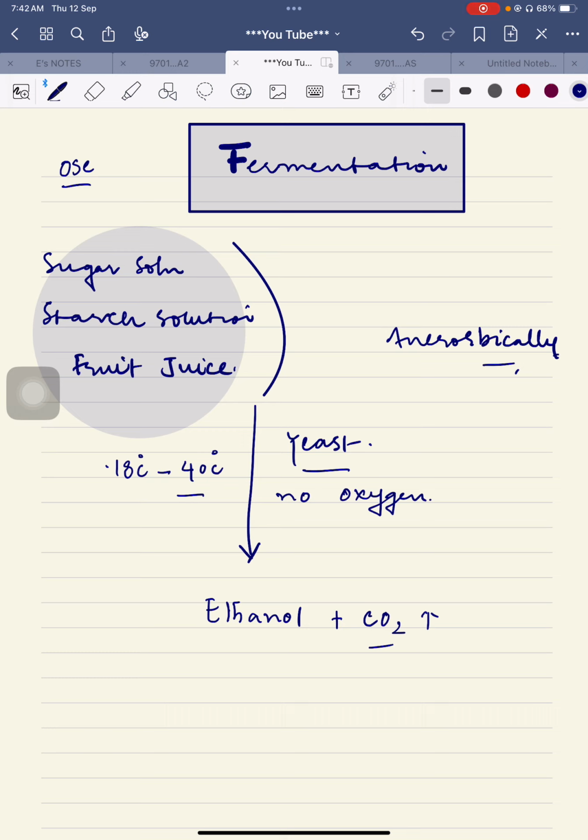Now the examiner is asking in a question paper how a student will know, if the student is preparing ethanol by this method, that the ethanol production has started. The point is that when carbon dioxide is produced, it will release bubbles of carbon dioxide through that solution. You might have seen this, or rather observed this. You must have seen it, but I am talking about observation.